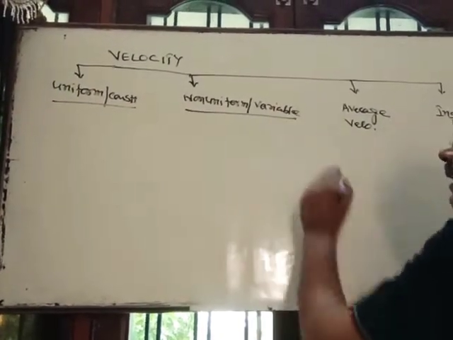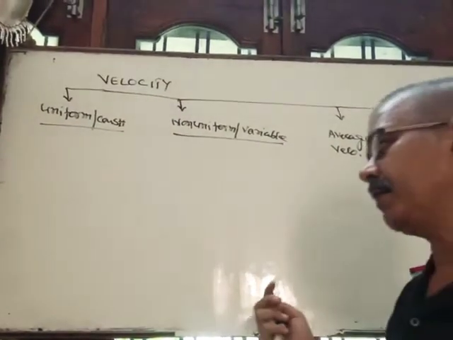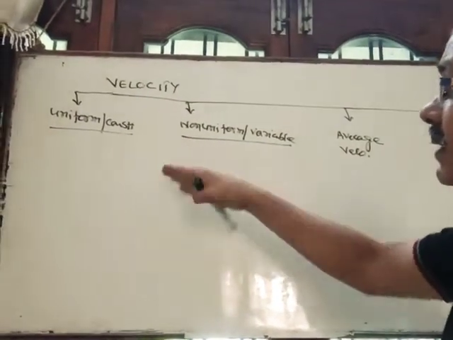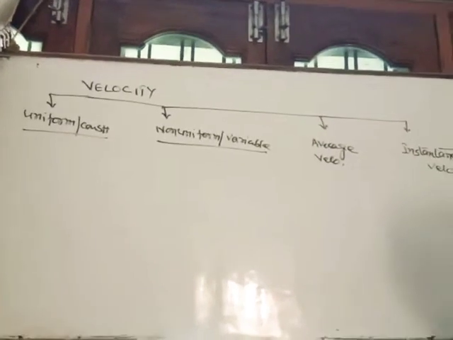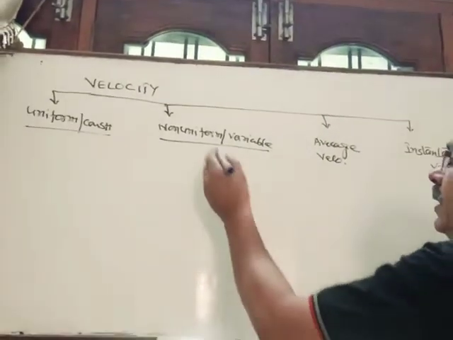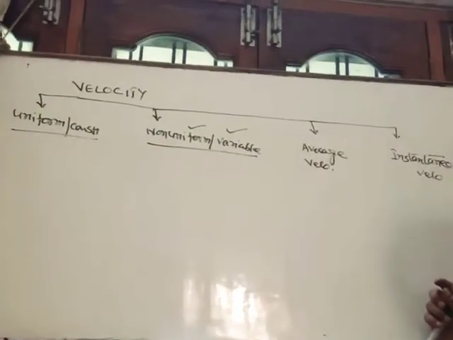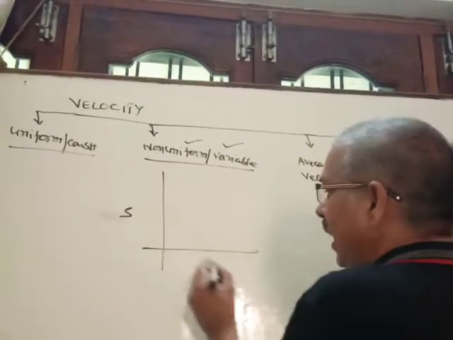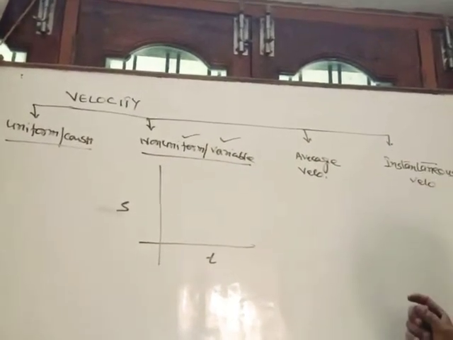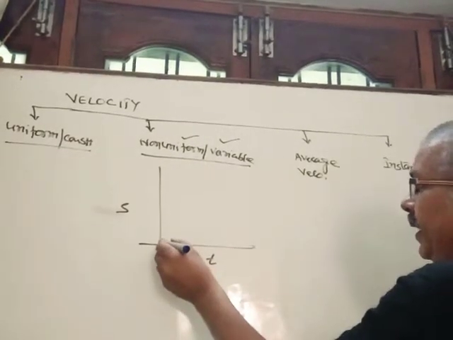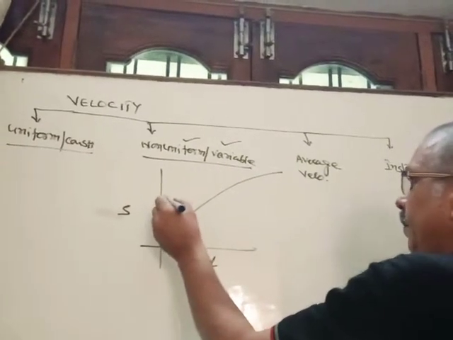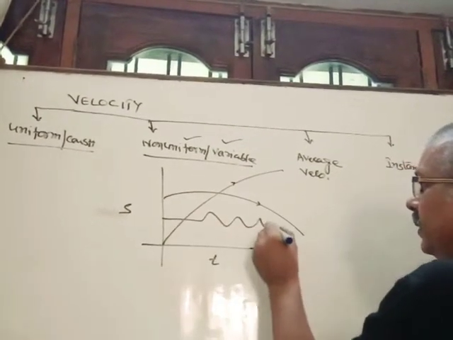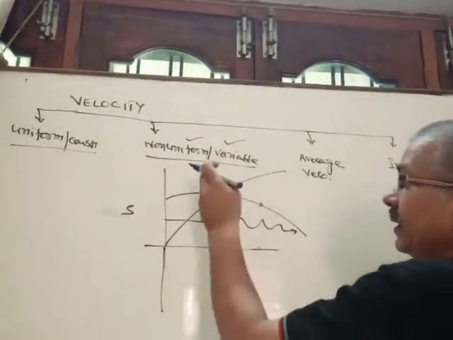Then the second type of velocity, non-uniform or variable velocity. Non-uniform velocity means if the body displaces unequally in equal intervals of time, or if the body displaces equally in unequal intervals of time, then in both cases the velocity is said to be non-uniform or variable velocity. If we draw the graph between displacement and time for non-uniform velocity, then the nature of the graph may be an ascending curve, a descending curve, or zigzag.